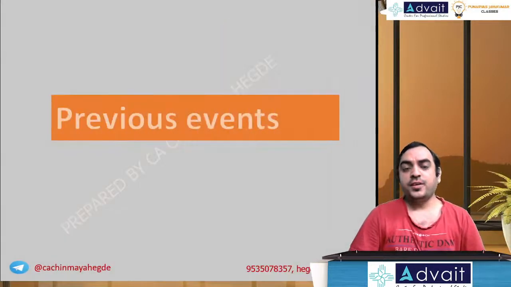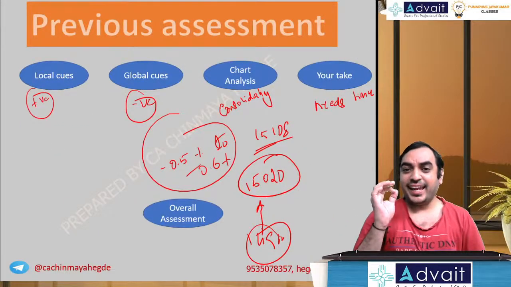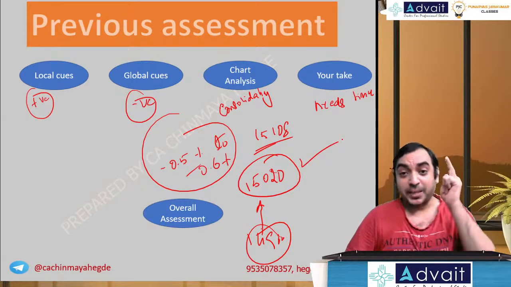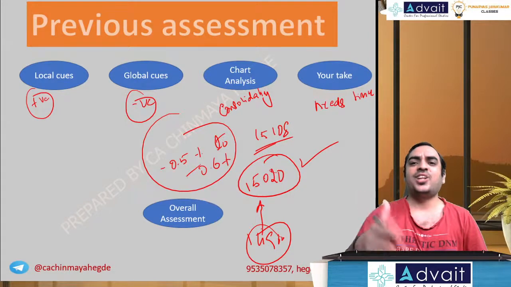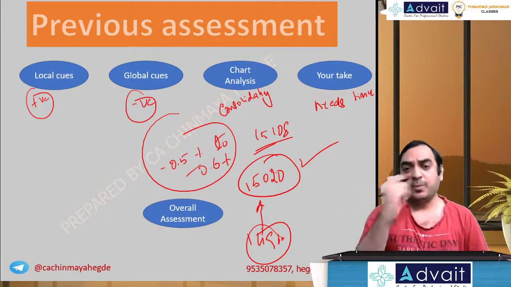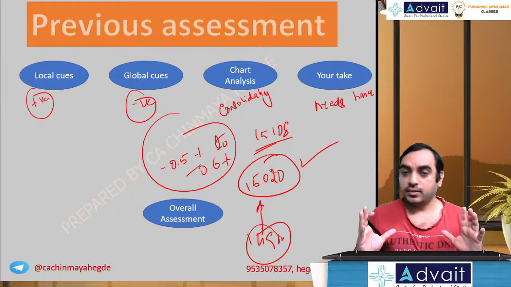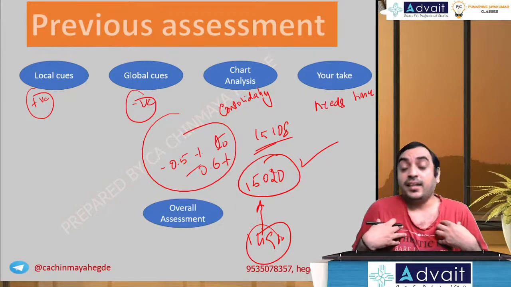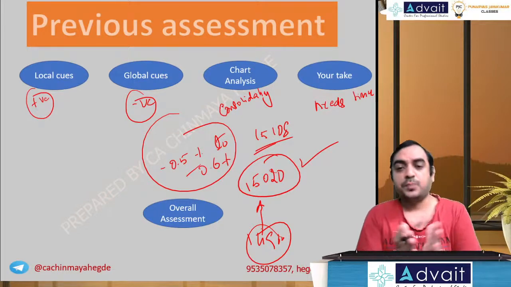So what happened yesterday? Remember, we estimated that 15,020 would be the price, and the market closed at 15,020, but because the close price is the last half hour weighted average, it became 15,030. I am not a god, I'm not a genius, and I don't get the credit as if I know something about the market. I get something right, I get something wrong.